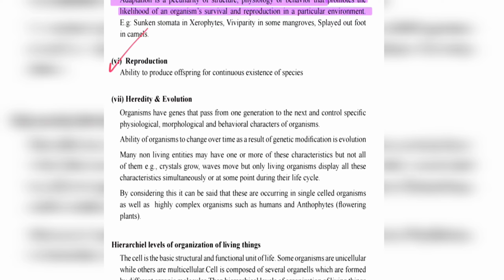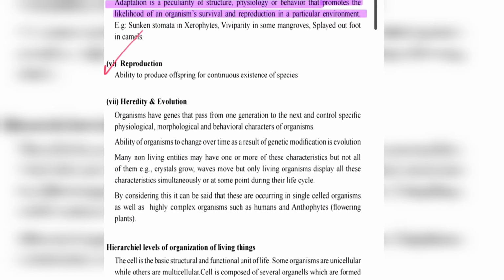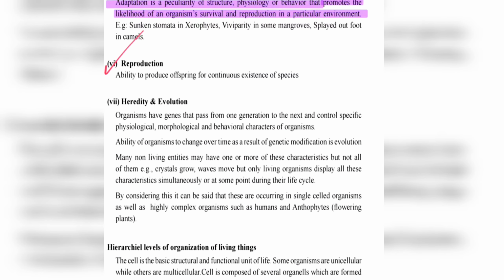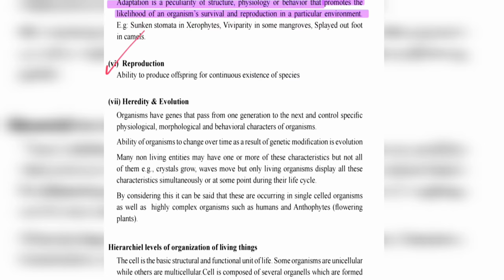Examples: sunken stomata in xerophytes, viviparity in mangroves, splayed out feet in camels. Sunken stomata in xerophytes are adaptations in desert-like plants, in places where there is very little water, to prevent transpiration. Viviparity in mangroves means their seeds germinate while attached to the parent plant itself.